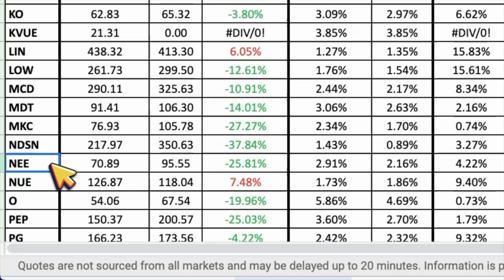Next is NextEra Energy, ticker symbol NEE, and it looks about 26% undervalued with a dividend yield of 2.91%. Rounding out the N's, we have Nucor, ticker symbol NUE, and it looks about 7.5% overvalued with a dividend yield of 1.73%. Up next is Realty Income, ticker symbol O, and it looks about 20% undervalued with a dividend yield of 5.86%. Then we have Pepsi, ticker symbol PEP, and it looks about 25% undervalued with a dividend yield